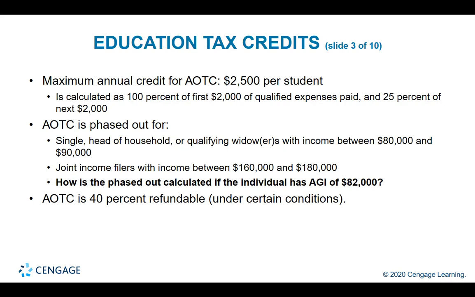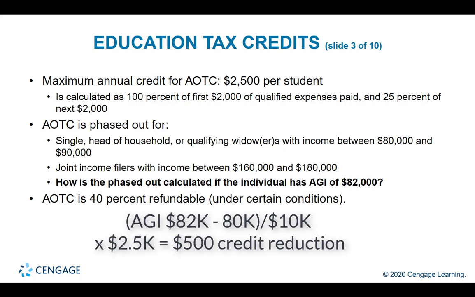How is the phased out calculated if the individual, for example, has AGI of 82,000? Let's see. The calculation is AGI of 82,000. That's how much the taxpayer makes, minus the lower amount in the range. What is the range? It's between 80 and 90,000. So the lower amount is 80,000.